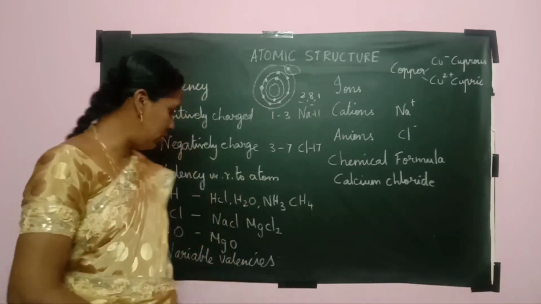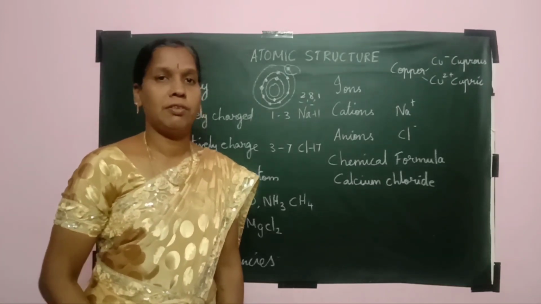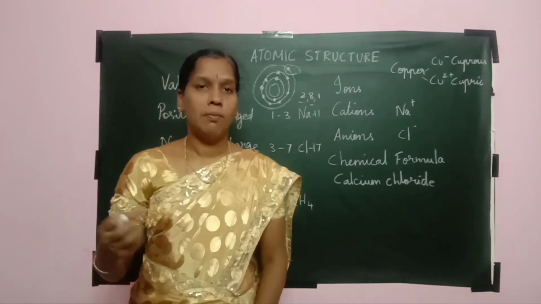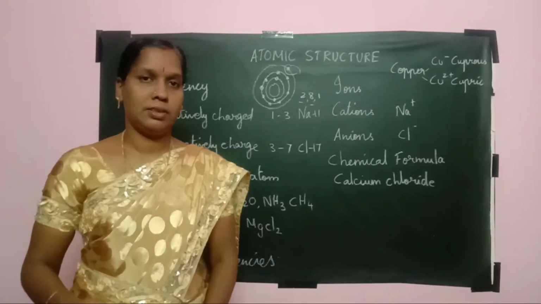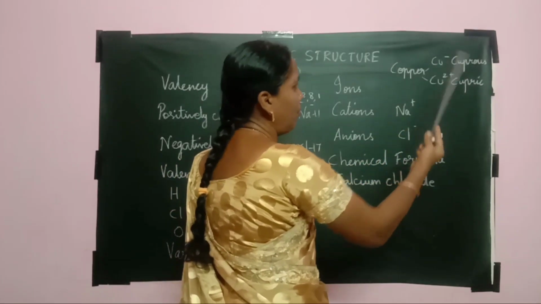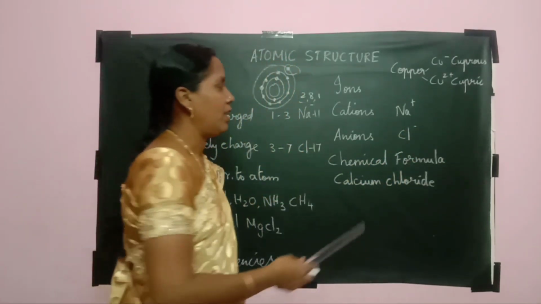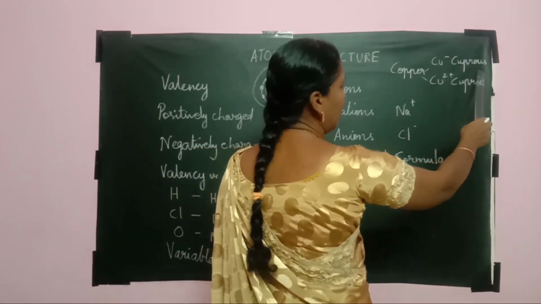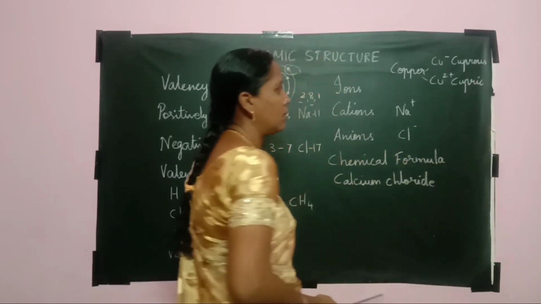The next topic is variable valencies. When one element combines with another to form more than one product, we have variable valencies. For example, copper on reaction with oxygen forms cuprous oxide and cupric oxide. For the lower valency we put the suffix -OUS when writing the name.